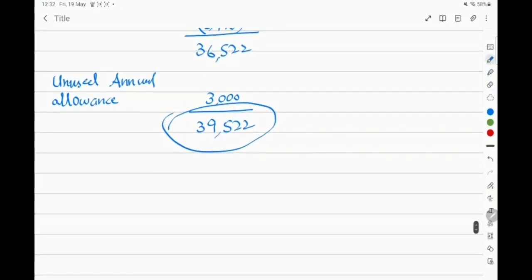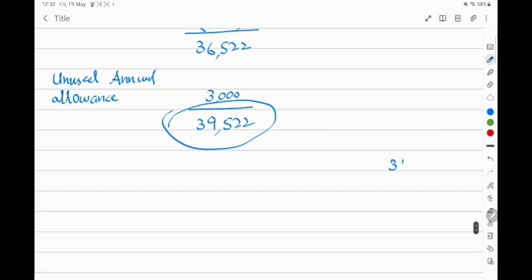So as we know, it is the total annual allowance, but as a result of some contribution in the occupational pension scheme of 28,000 and 11,000, the available annual allowance is just 522. This is the available annual allowance.